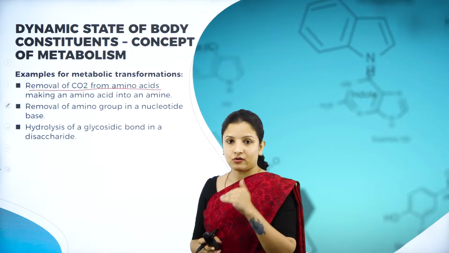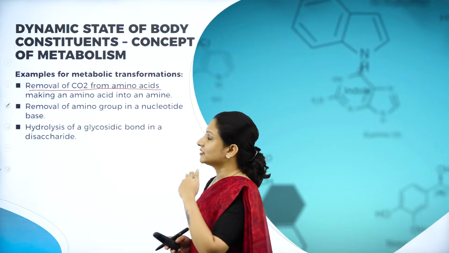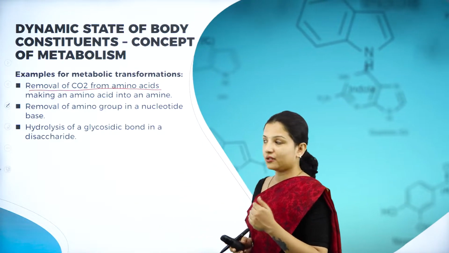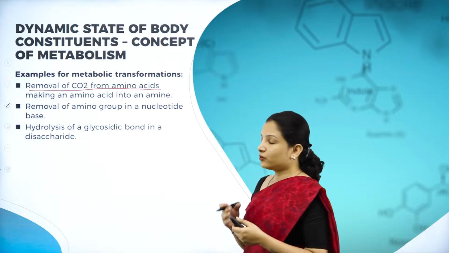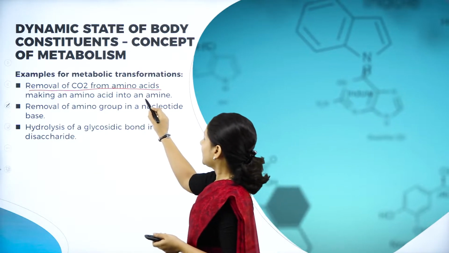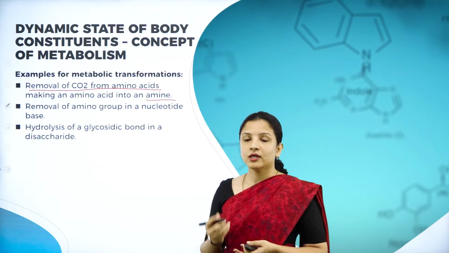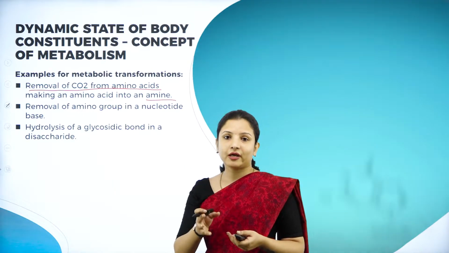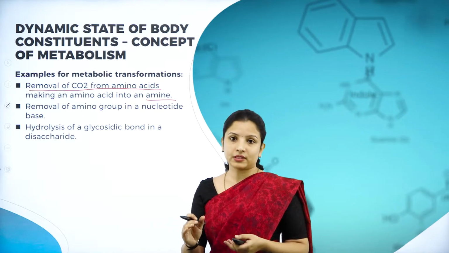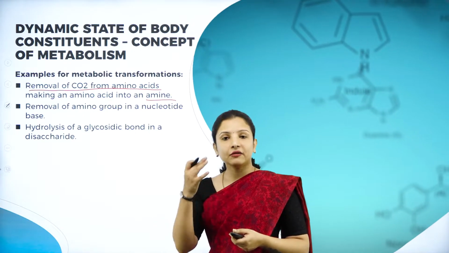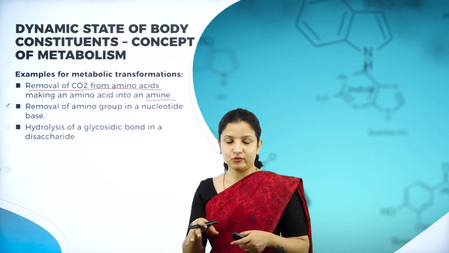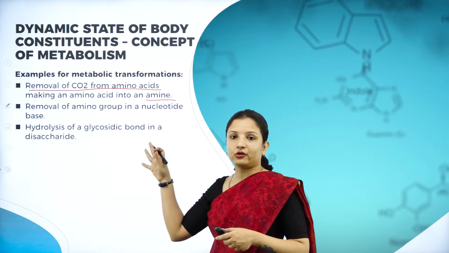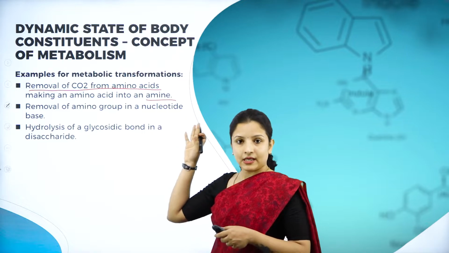From the amino acids. If the carbon dioxide is removed from the amino acid, it will convert the amino acid into an amine. If carbon dioxide is attached to the amino acid, it will remain an amino acid. But on the other hand, if the carbon dioxide is removed, the amino acid will get converted into an amine.